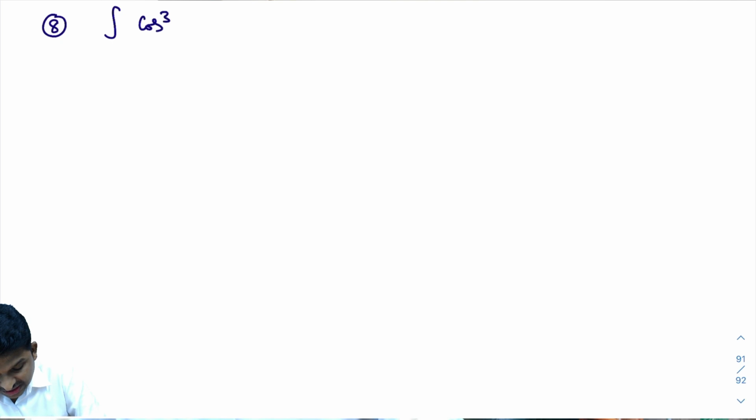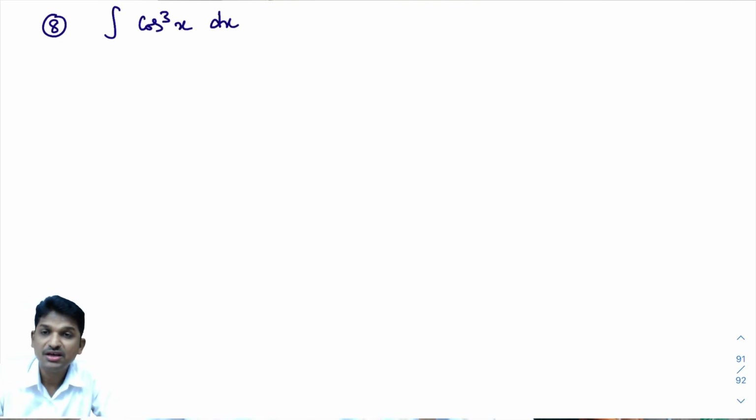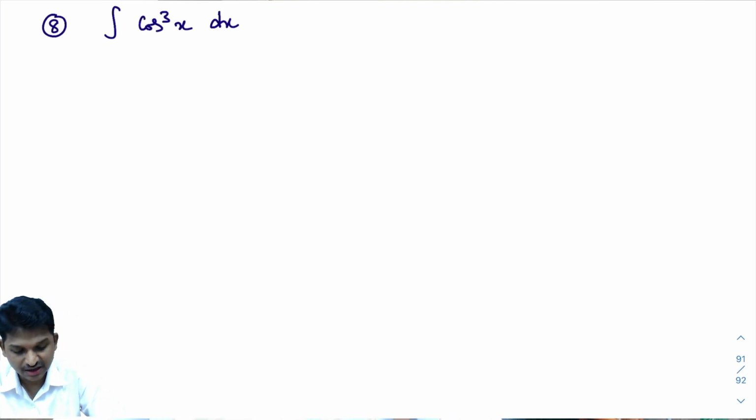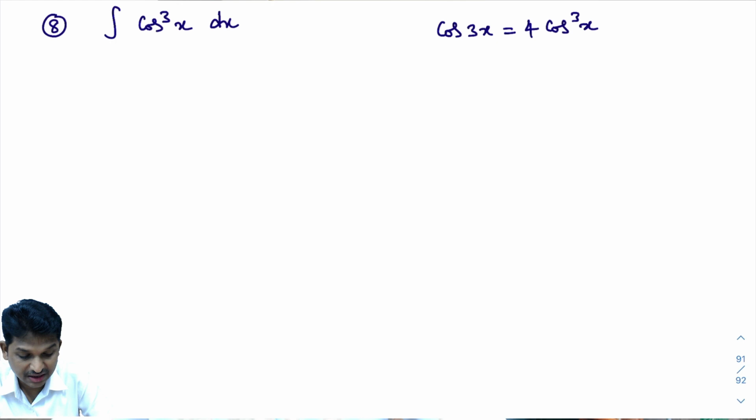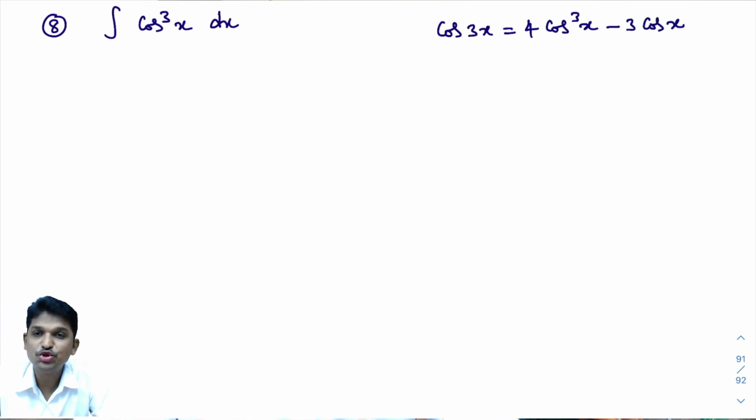This is also a little lengthy, cos cube x dx, but a very simple thing. If you know the cos 3x formula, which you learn from trigonometry, this problem can be done very easily. What is the cos 3x formula? Cos 3x equals 4 cos cube x minus 3 cos x. This is the cos 3x formula. You must know this formula. In case you do not know this formula, we cannot proceed further.